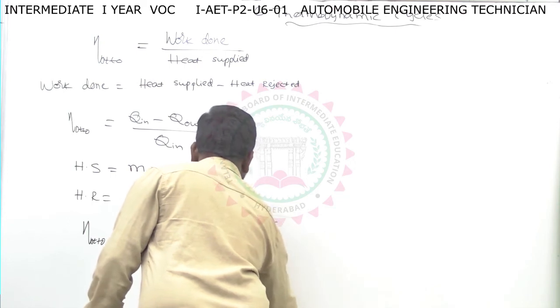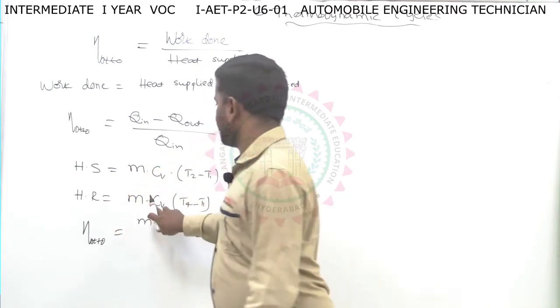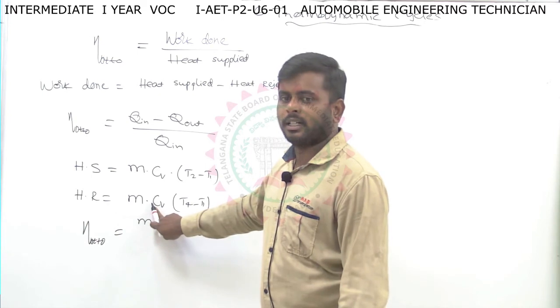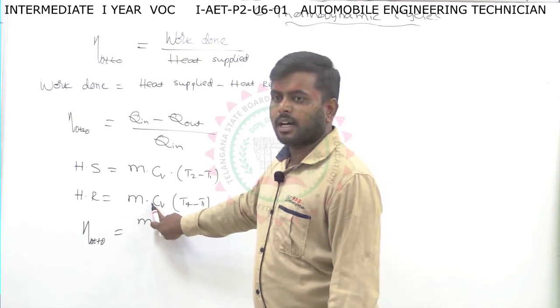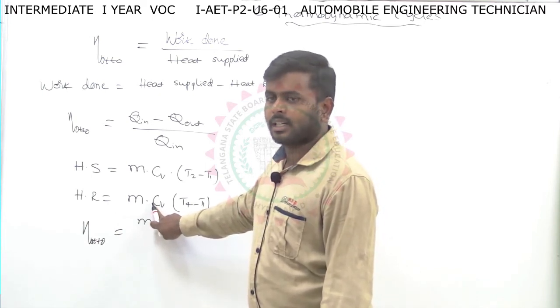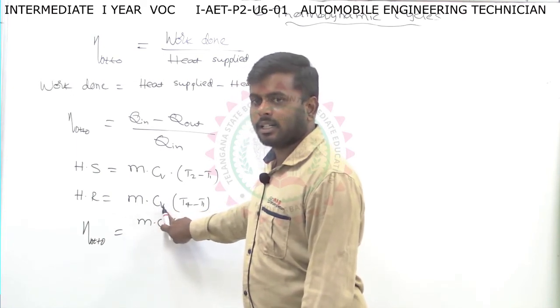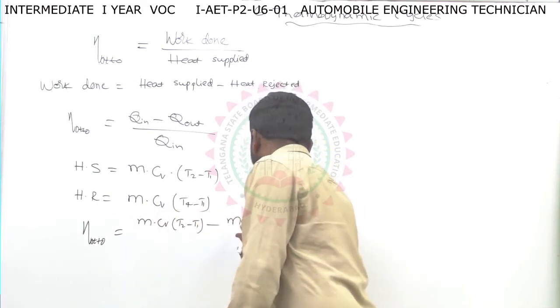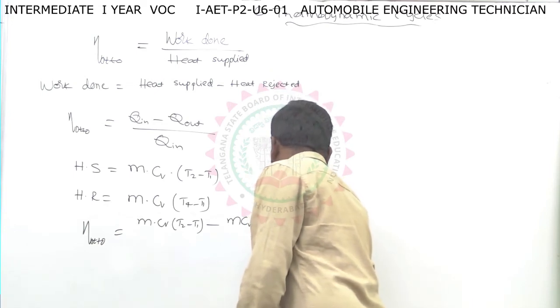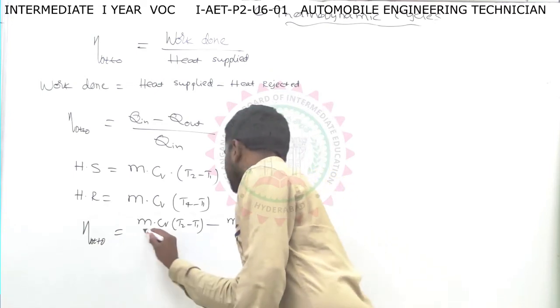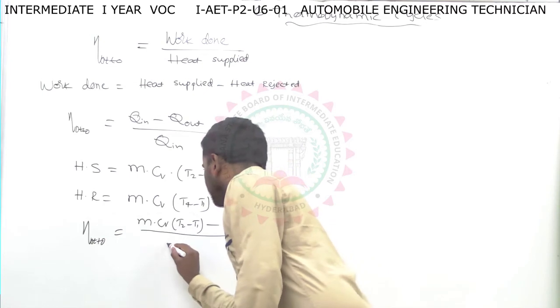Here Cv is the specific heat at constant volume.